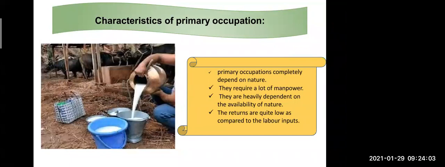When we are going to buy fish in the market, some fishes you are getting at a low price. So in the primary occupation, whatever things we get from the nature, the price we get is low, but the labor input is more. People are working more in the primary occupation, but the return we are getting is quite low. So these were all the characteristics of the primary occupation. Till here everyone understood nicely?